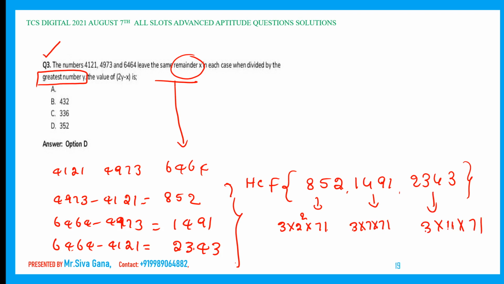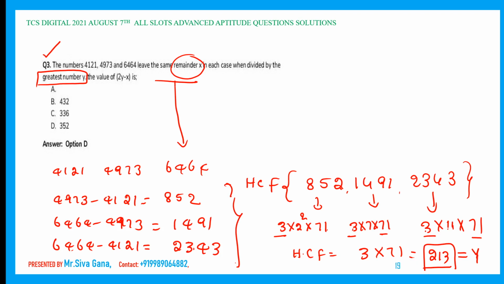HCF is the product of the common prime bases with the least power. 3 is there, 71 is there. 71 into 3 is 213. This is the HCF, the greatest number, our y value. Very important, rock solid question. Now y we got.